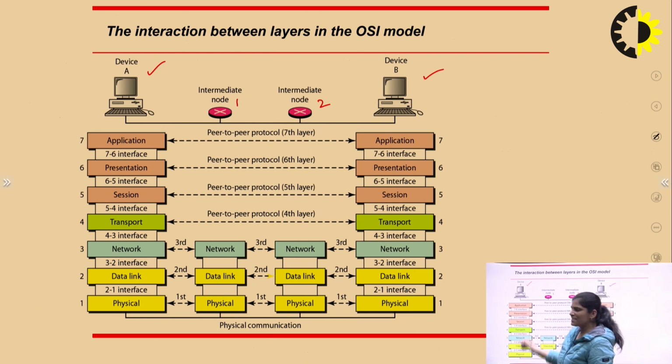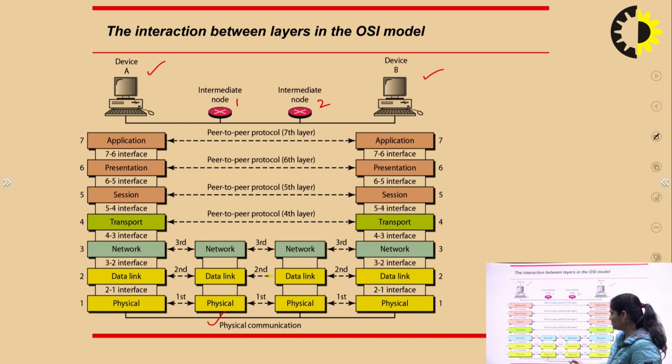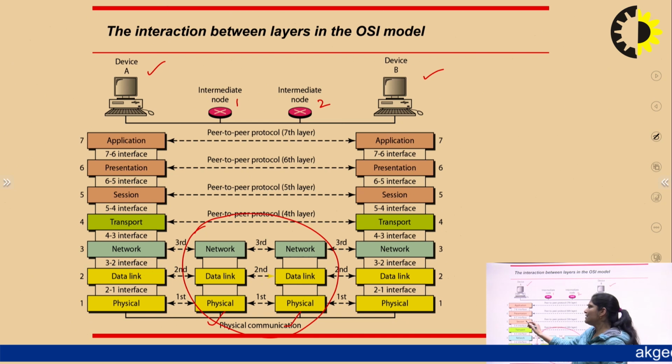When we are talking about the OSI model, 7 layers are there at the sender side and 7 layers are there at the receiver side. So intermediate nodes are existing in between only the physical, data link and network layers. So these intermediate nodes 1 and 2 are interfacing with the network layer, data link layer and physical layer only. And the transport layer, session layer, presentation layer and application layer use peer-to-peer protocol, means point-to-point interfacing is there in between the application layer of sender and the application layer of receiver.